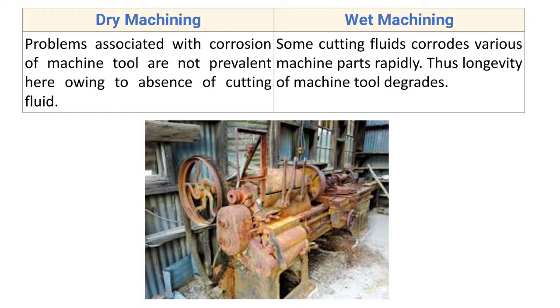Next point. For dry machining, problems associated with the corrosion of the machine tool are not prevalent owing to the absence of cutting fluid. As the cutting oil is not used in dry machining, the corrosion due to the cutting oil does not happen, because the cutting oil is used with water, and that water corrodes the various parts of the machine. So that is not possible in dry machining.